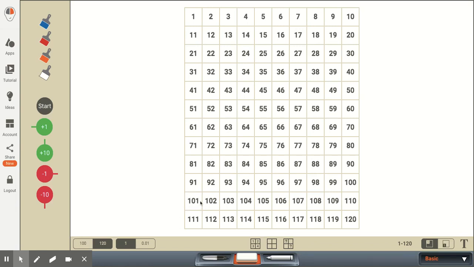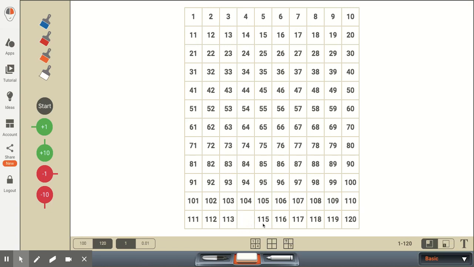And as far as reading these numbers, this would be 101, 102, 103. Many times we hear students and adults read these numbers that are past 100 as "one hundred and one," "one hundred and two." But basically, the "and" is something that we want to save for when a student sees the decimal point. A decimal point will indicate that's when a student would say "and." Since these are whole numbers, there are no decimals, we would read this as